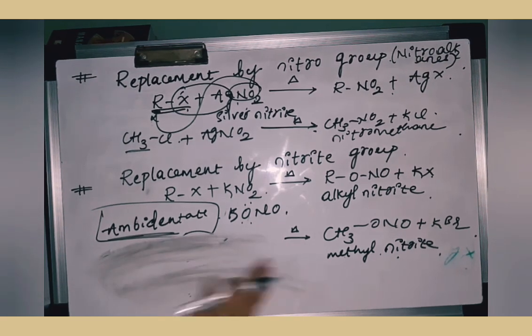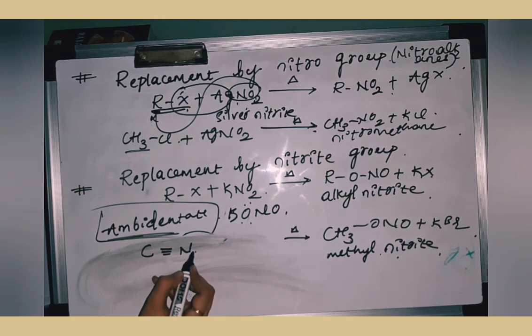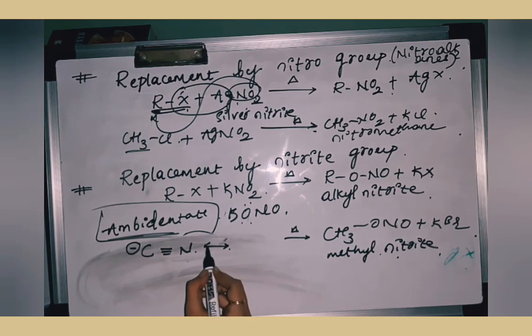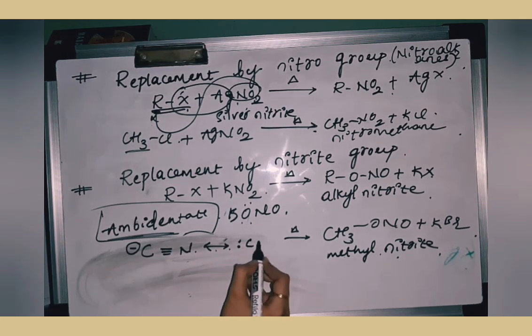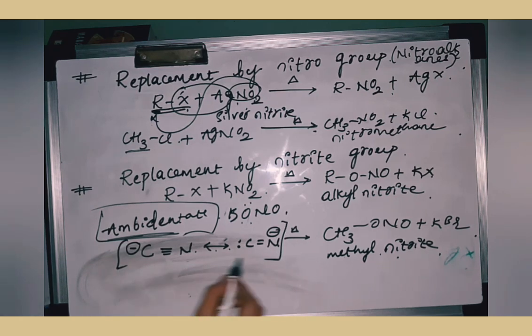How you can write the resonance structure for this is C triple bond N, which possesses a negative charge, that is in resonance with C double bond N. That is why N can act as a nucleophile and C can also act as a nucleophile here.